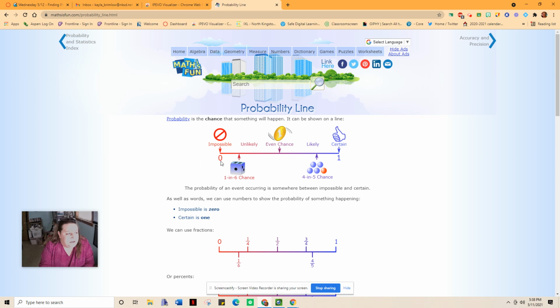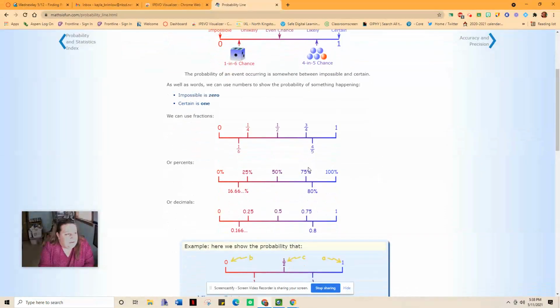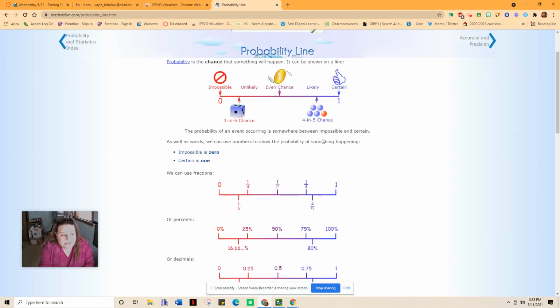So you can see on this line, 0 is impossible, unlikely is a 1 in 6 chance. So it is a possibility, but probably won't happen. Even chance, such as flipping a coin, 50-50 shot, heads or tails. Likely that you'd pick, in this case, a blue circle compared to a red, and thumbs up for 1, which is 100% likely. So you can also use fractions and decimals and percent.